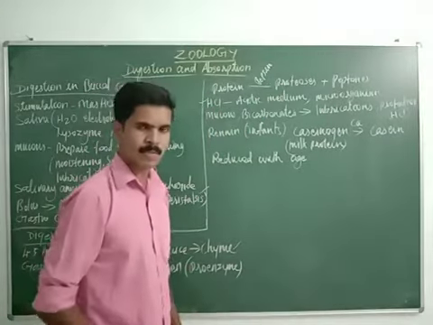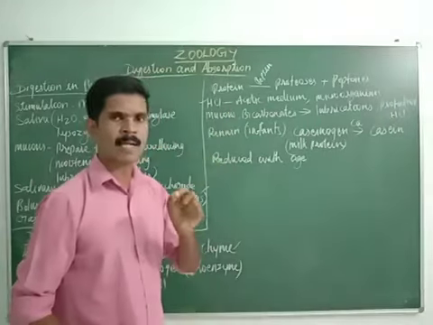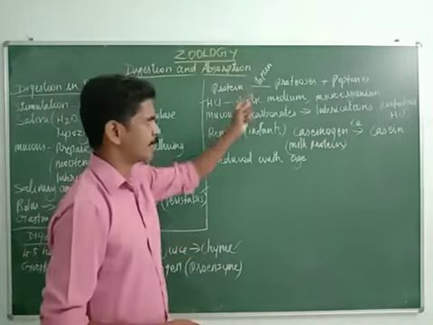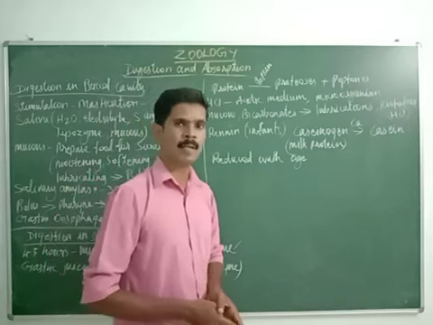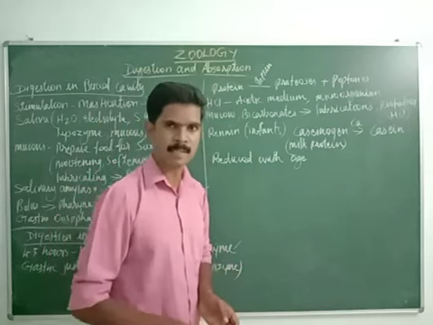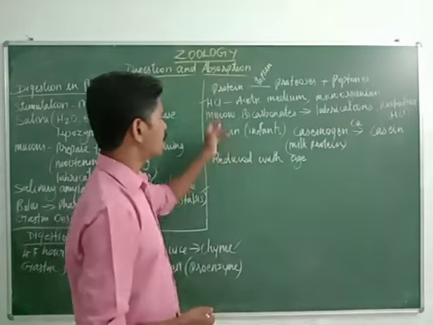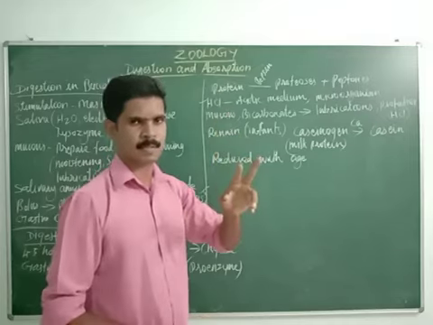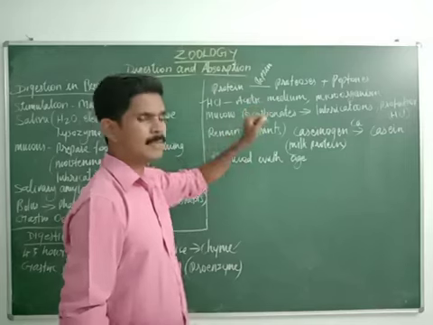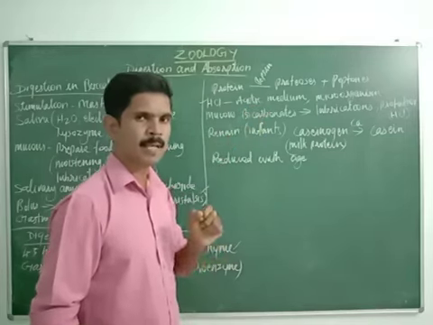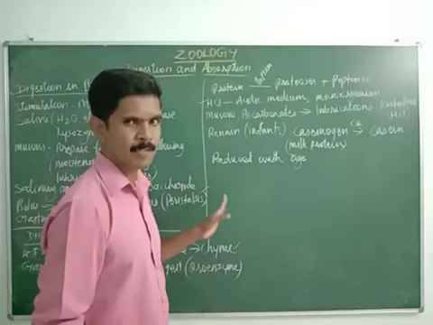Then next, hydrochloric acid. Already I told you this gastric juice consists of more amount of hydrochloric acid. This hydrochloric acid gives an acidic medium for the pepsin, and it also kills the harmful microorganisms and bacteria which enter the stomach along with the food and water. So the hydrochloric acid has two functions: first, giving acidic medium to the pepsin, and second, killing the harmful microorganisms and bacteria which entered the stomach.